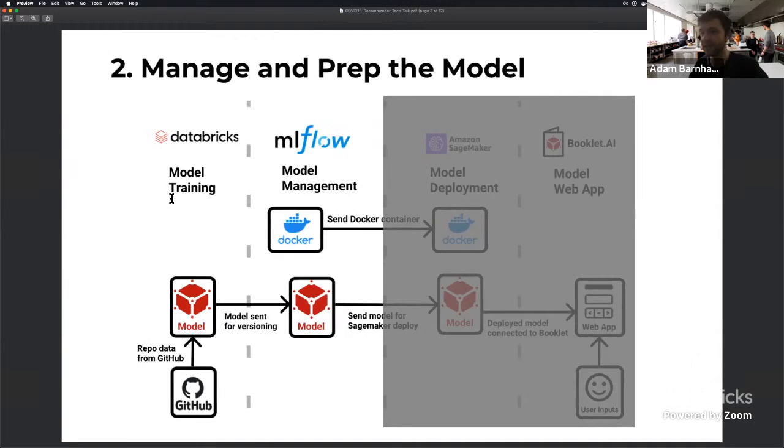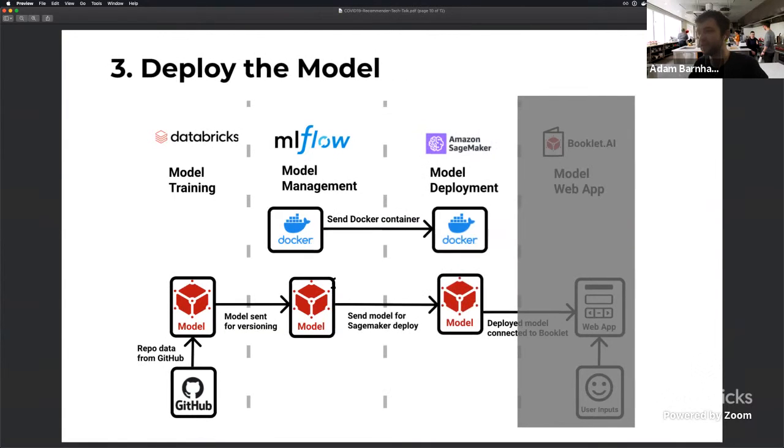From there, we want to take that model that we built and send it to MLflow, which is also hosted on Databricks, for versioning. So we can try a couple different models out and then see which ones we want to end up using for our production system. In the process, we need to build up a Docker container, which I'll talk about. And then we're going to send this model to Amazon SageMaker, which is a model deployment framework on AWS for deployment. So we'll send that model that we have, that we feel good about, and we versioned, and send it to AWS.